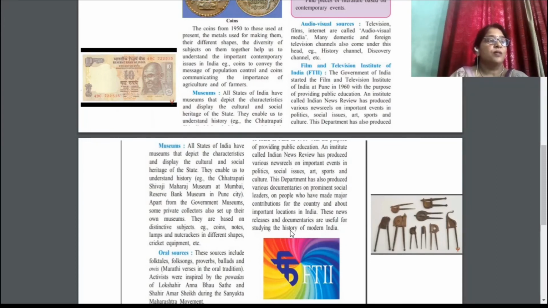Suppose we want to attract tourists, what is given here? Important locations in India, means on people who have made major contributions for the country and about important locations in India. If we want to attract tourists for tourism, we can produce a documentary on Maharashtra state through which we can show scene-worthy places, tourist places, temples. So many people will get knowledge about various locations of Maharashtra.